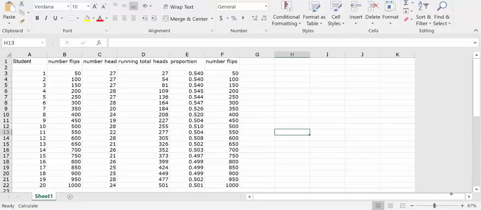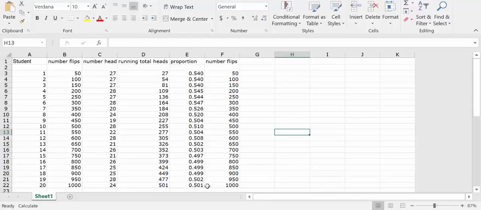So here's the spreadsheet for the 20 students with a total of 1,000 coin flips. And you can see how the proportion has changed and is approaching 0.5, which is what you would expect if indeed the coin flipping is a random phenomenon, because you've got a 50% chance of heads and a 50% chance of tails.